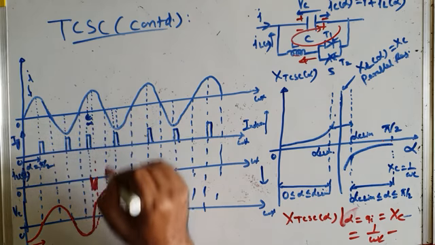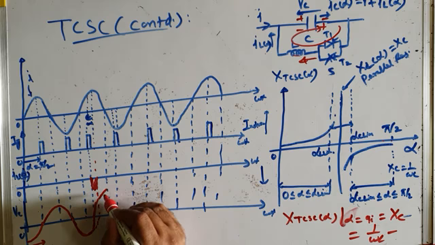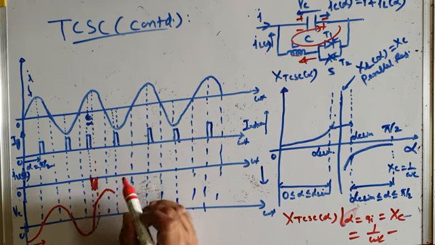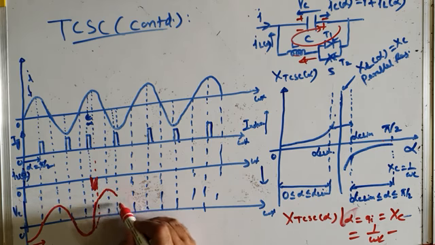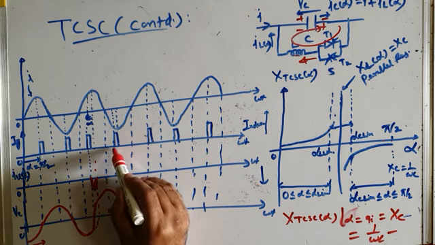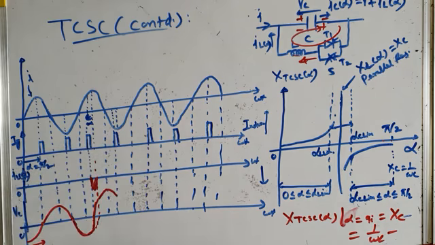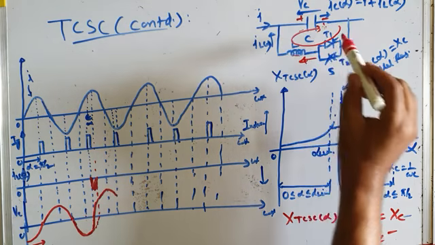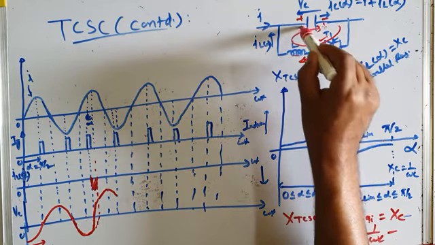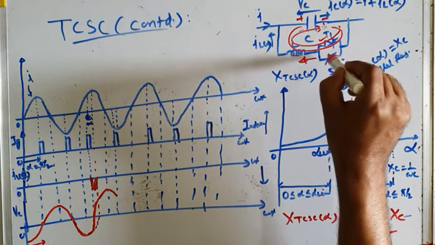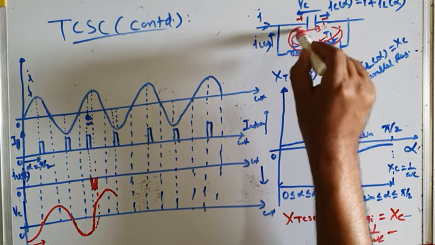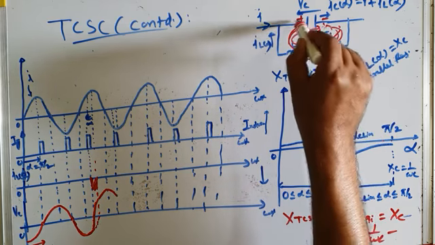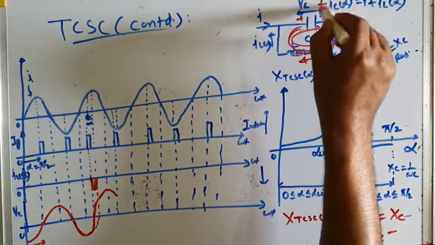When the current reverses its direction, the capacitor starts discharging, slowly discharging like this, and it would have discharged to zero, but before it discharged to zero, your control logic circuit issues another firing pulse to the TCR. Now your capacitor voltage is this, positive plus minus. So which switch has to be fired? T1 has to be fired, and immediately when the TCR switch is fired, current flows like this. So the capacitor discharges quickly and charges with reverse polarity like this.